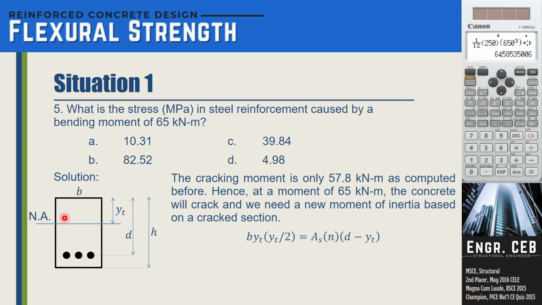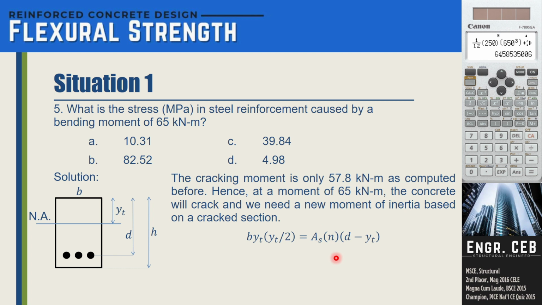So still that is b times y sub t times y sub t over 2, because this is a rectangle. And then below the neutral axis, no more concrete, so we only have steel. That is A_s times n times (d minus y sub t). Take note, there is no more minus 1 because we have not included the tension concrete. So we are only considering steel, so that is A_s times n.